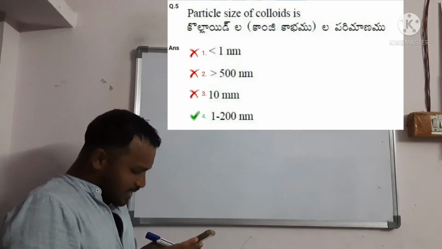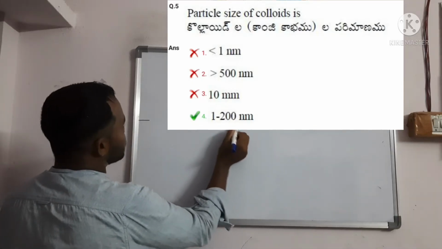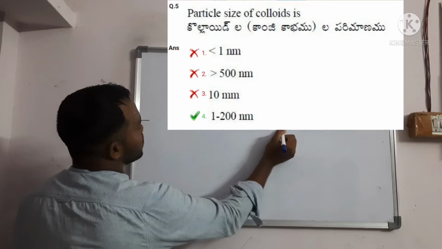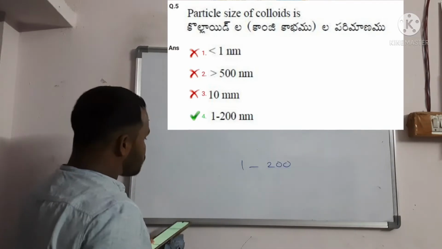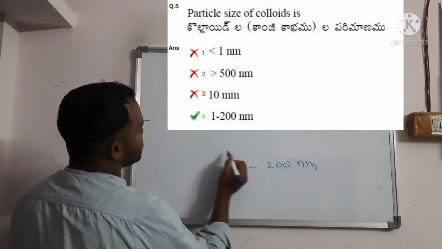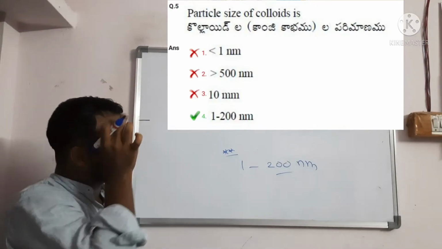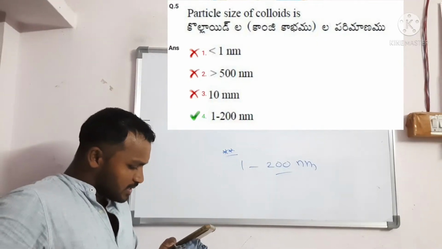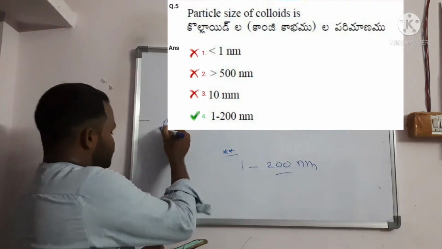Then the particle size of colloidal molecules. What is the size? You should directly write 1 to 200 nanometers. This is a basic question. The particle size of colloidal is 1 to 200 nanometers. This is question number 5.